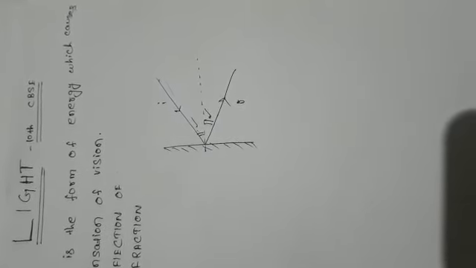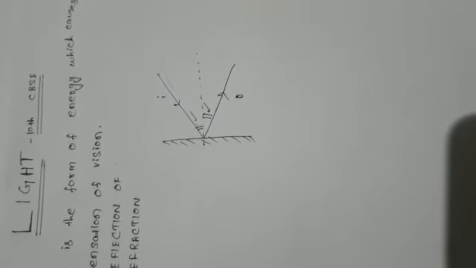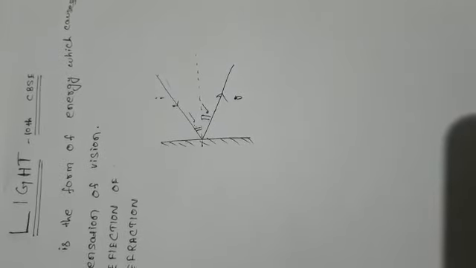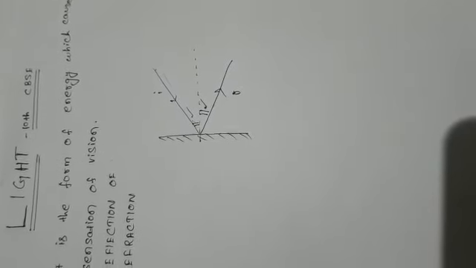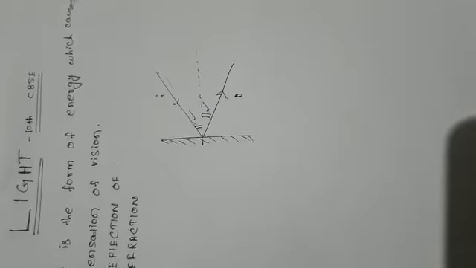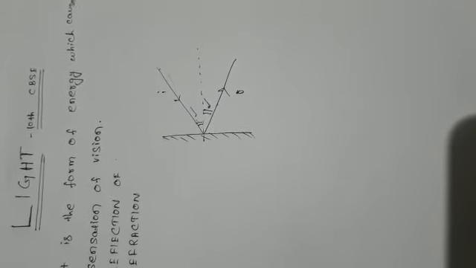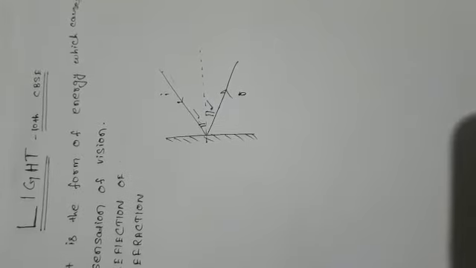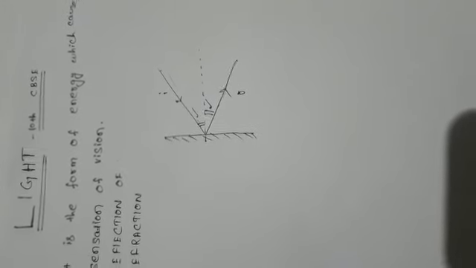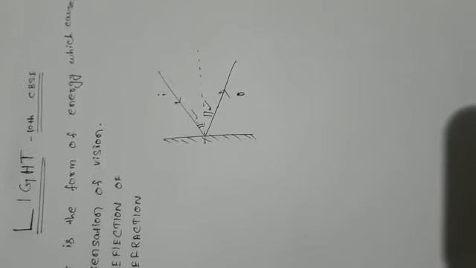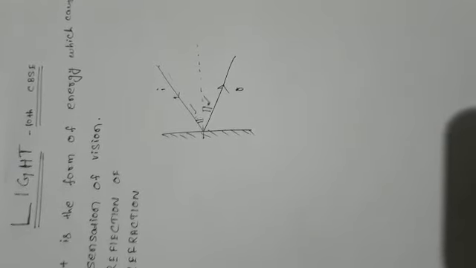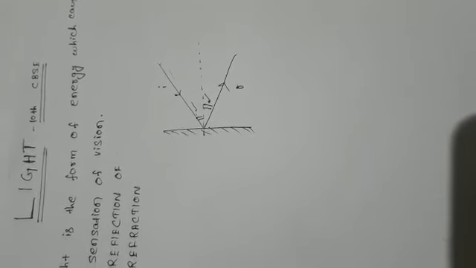Third point, image is formed as far behind the mirror as the object in front of it. That means image distance from the mirror equal to object distance from the mirror. And the image is laterally inverted. That means object left becomes right and right becomes left.